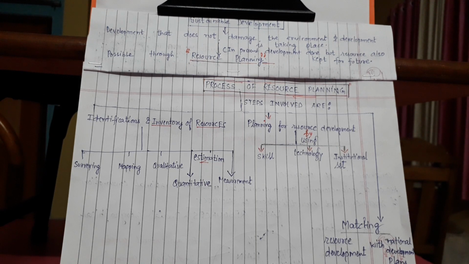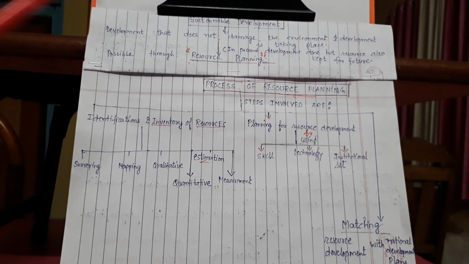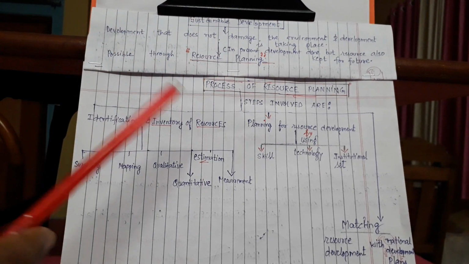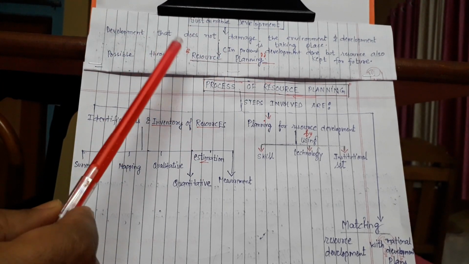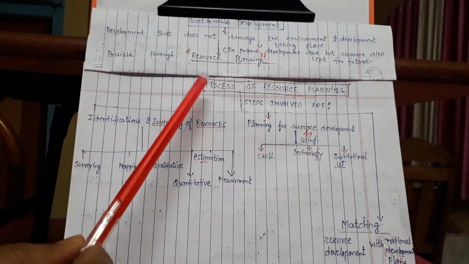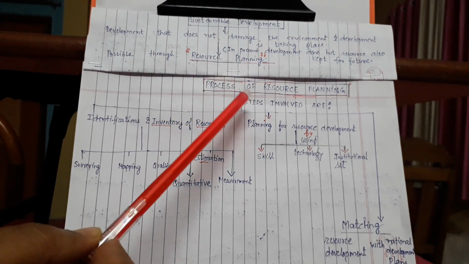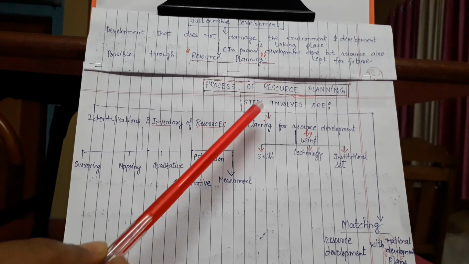How is it possible? It is not possible by only thinking. For that we have to do the planning of the resources that are available. So how is it possible? It is possible through resource planning. For this resource planning, we need a process. There is a process, there are steps involved.